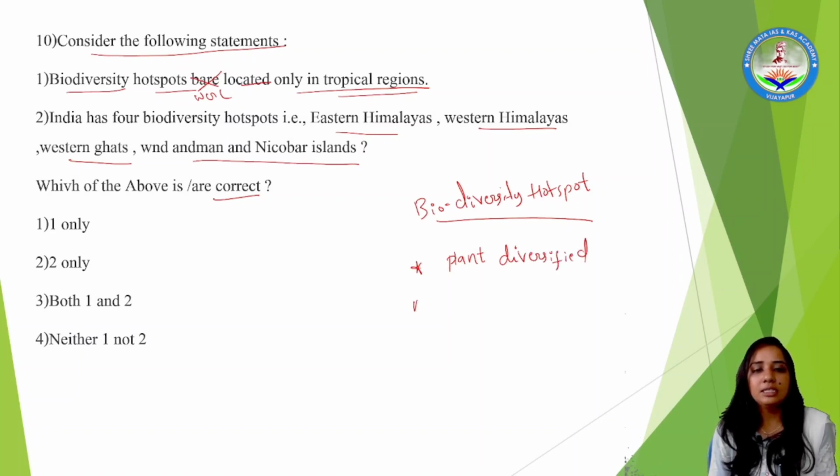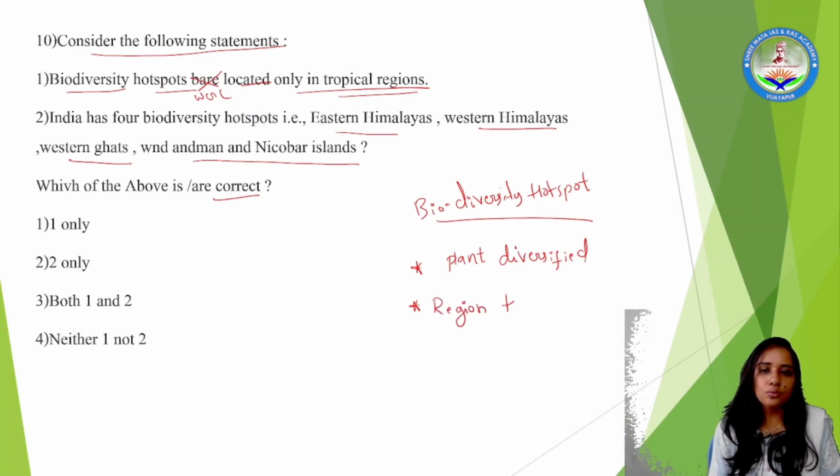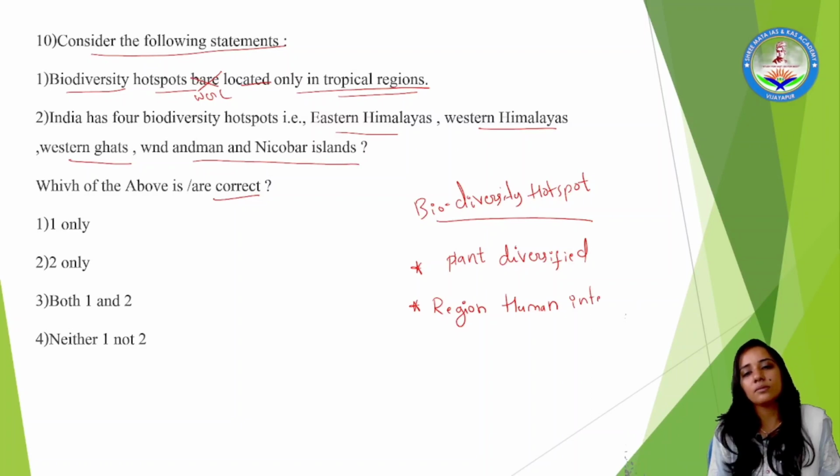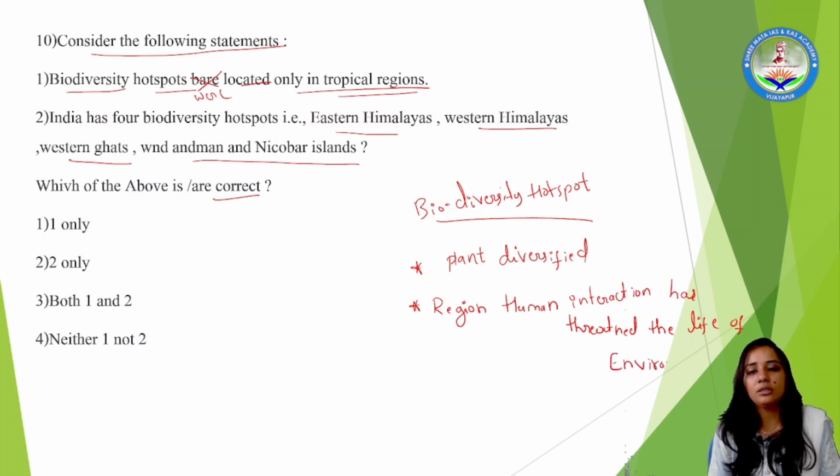Usually, these are the regions which are witnessing more human interaction, that is, human interaction has threatened the life of the environmental region.